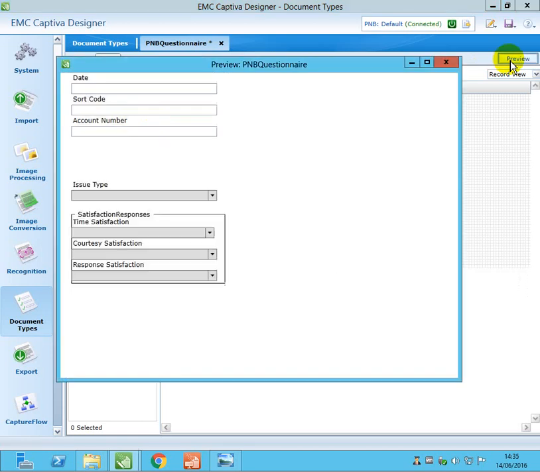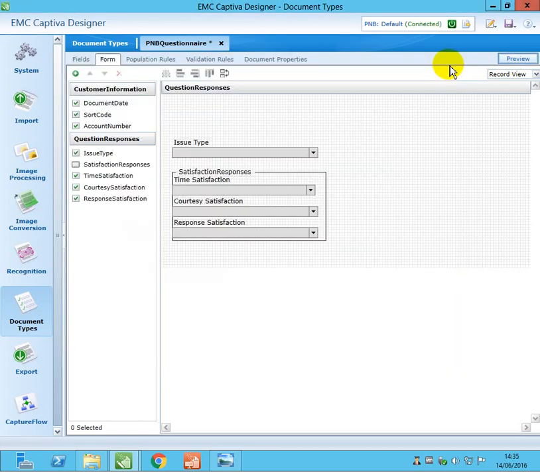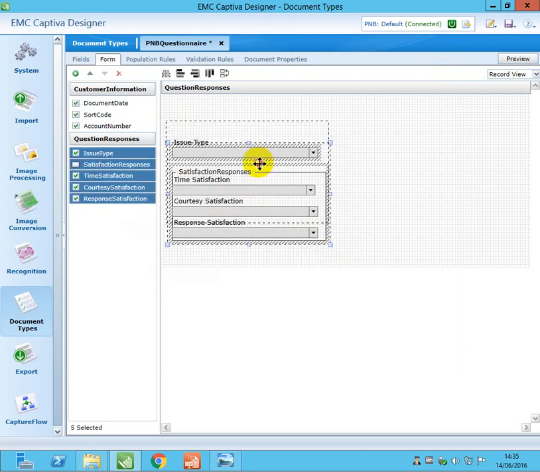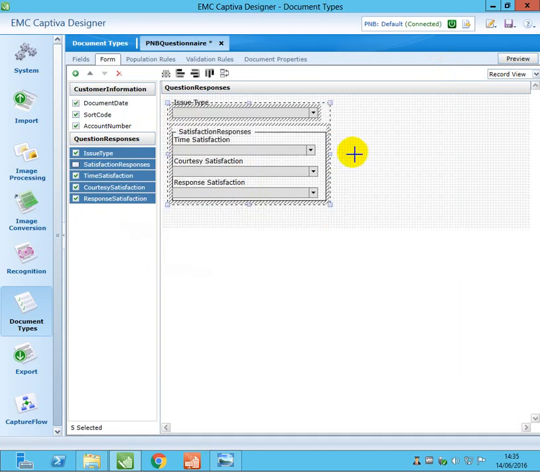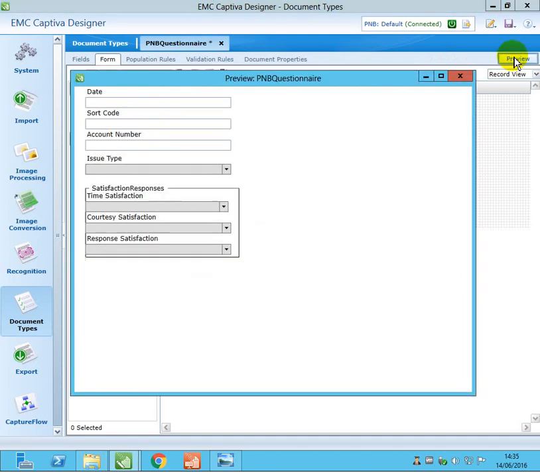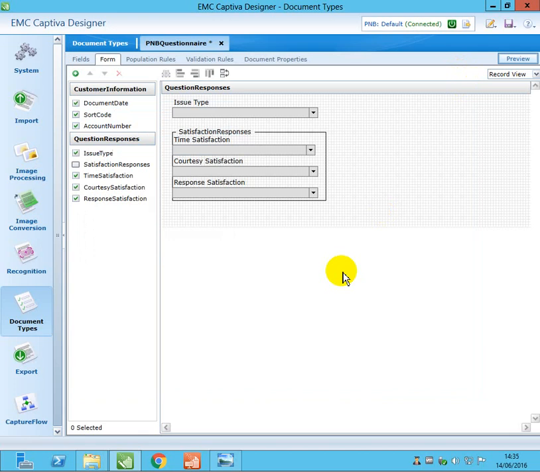Okay, we'll just preview again. I just want to show you how this preview is working. Yeah, now it's okay. There's a date, sort code, account number, issue type. I'm going to show all this. Now we are going to save this again.